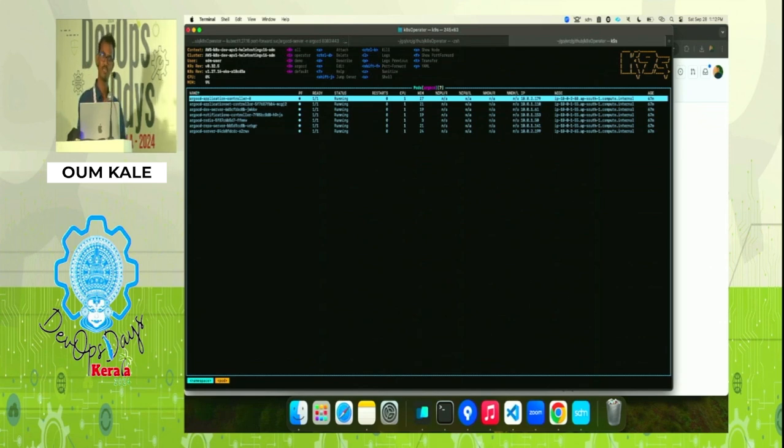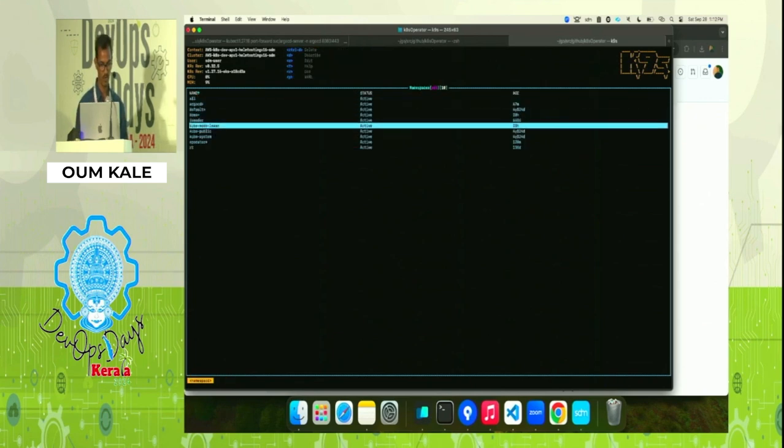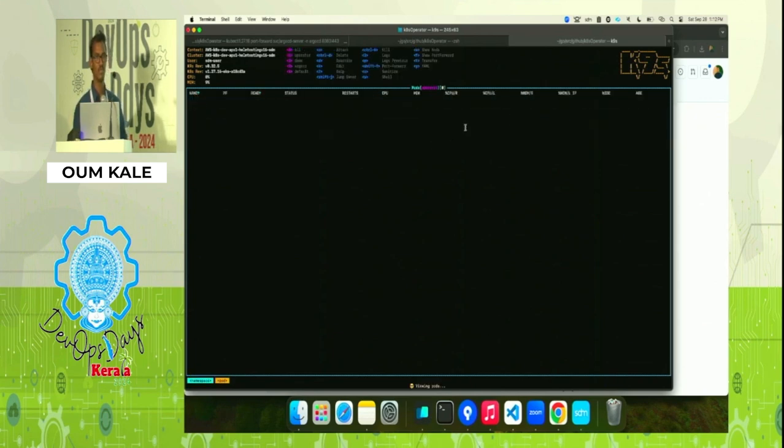Argo CD itself is also an operator. So everything is running, and I have just created an operator namespace. Nothing is there. So now what we will do is connect our GitHub repository with Argo CD, and we'll see this namespace.